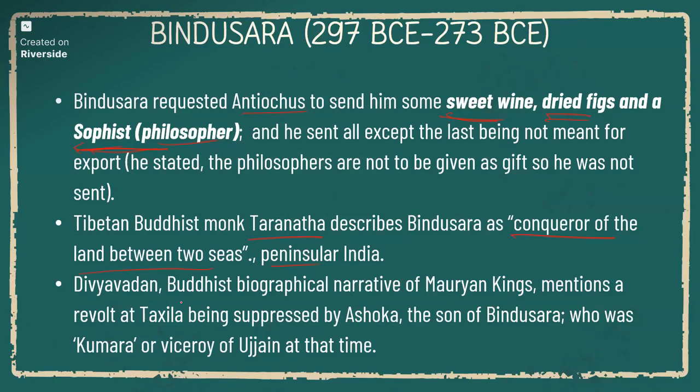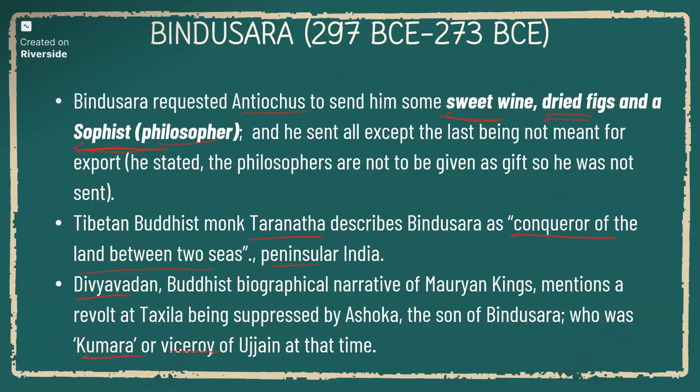Divyavadana is a Buddhist biographical narrative of Mauryan kings. It also mentions a revolt at Taxila being suppressed by Ashoka, the son of Bindusara, who was Kumara or Viceroy of Ujjain at the time.